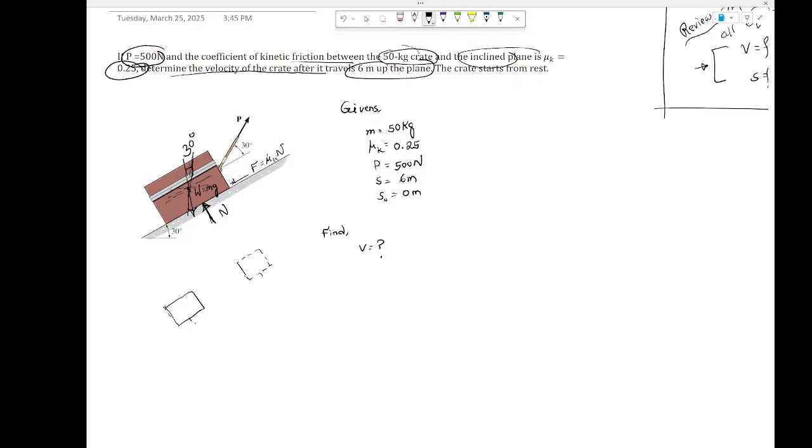So if this is S0 equal to 0, right? And this distance from here to here is S equal to 6 meter. And obviously this does have the angle, right? You got it so far? Perfect. All right, moving on.